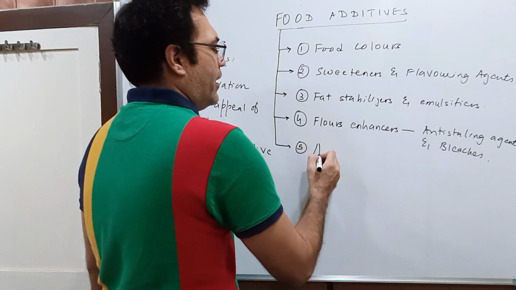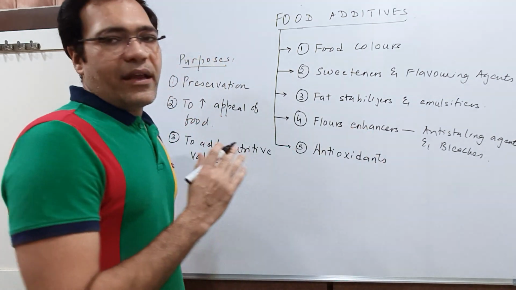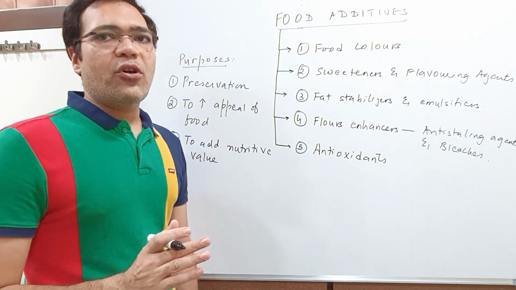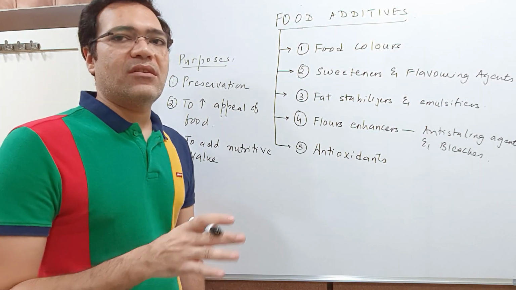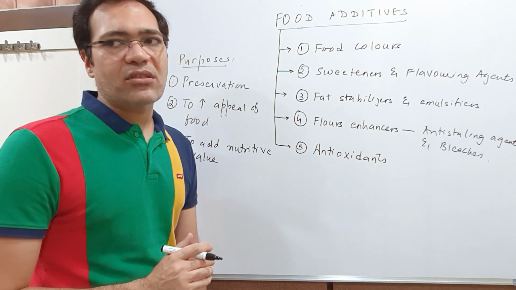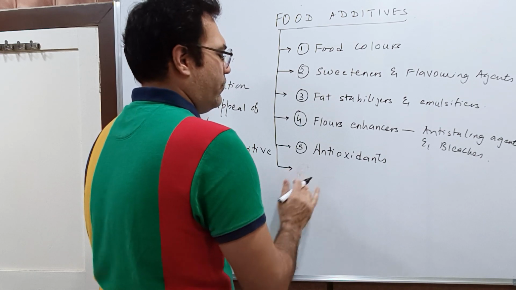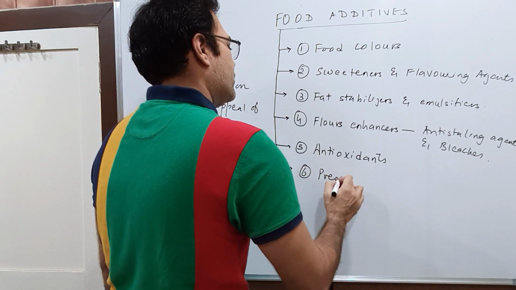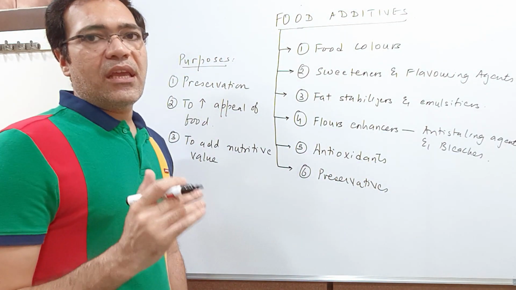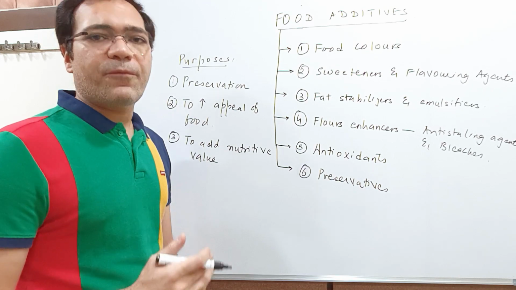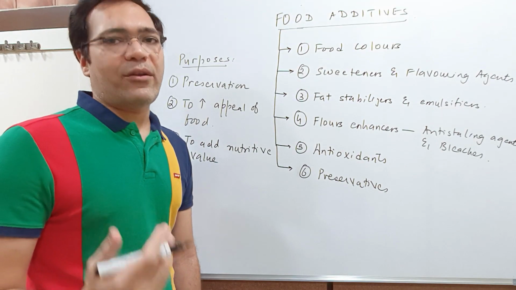Then you can add antioxidants. Antioxidants will preserve your food, or we can say that they will prevent the attack of oxygen on the food and hence prevent the oxidation of food. Then we can add preservatives to food. Preservatives, students, help in preserving the food, or protecting the food from microbial attack.